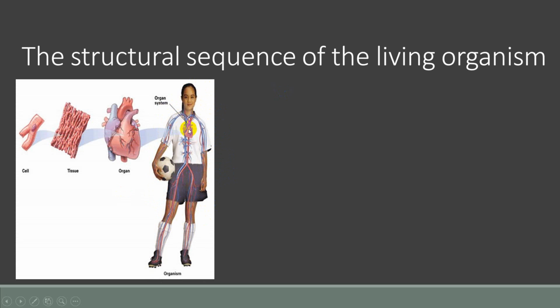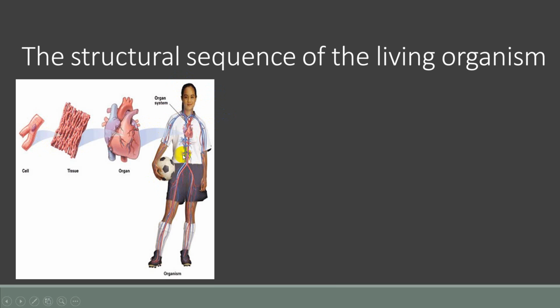For example, this system, as you see here, is the circulatory system. The system consists of organs such as the heart and the blood vessels, and so on. So this system consists of several organs. Heart is an organ. The organ consists of different tissue, and the tissue consists of cells. So the smallest building unit of the living organism is the cell. This is the biggest organization and this is the lowest organization.